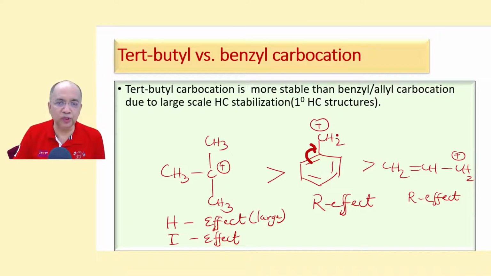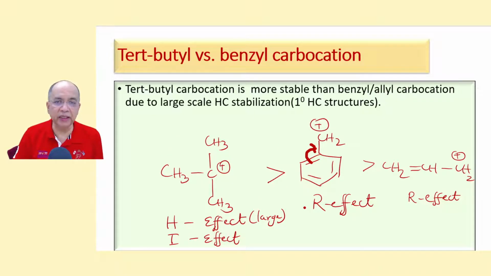Benzyl, which you know is more stable than allyl. That is known to you because it has 4 RSS and this has 2 RSS, nearly equivalent RSS in this case. Now in many books, many literature, you might find that benzyl is more stable than tert-butyl, and to this author it is not acceptable.